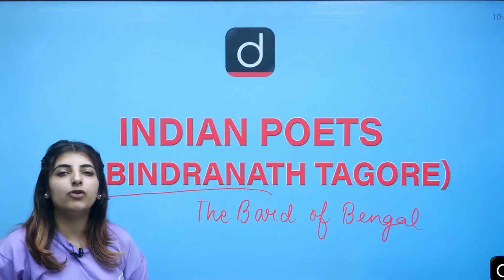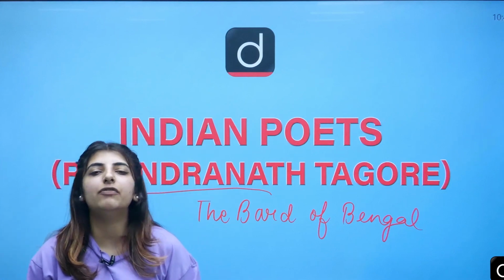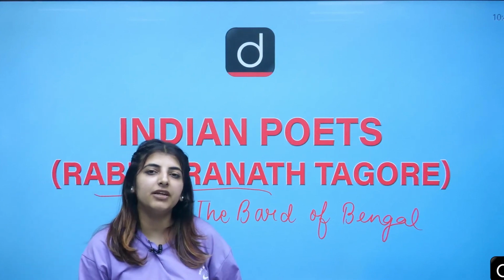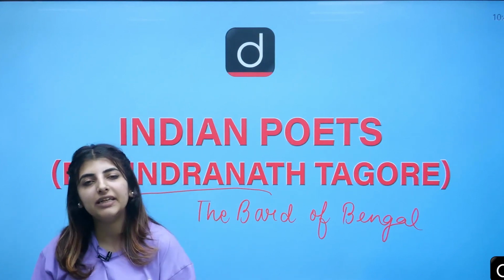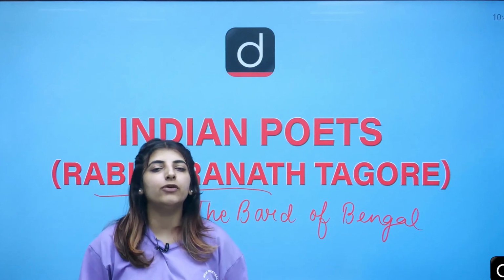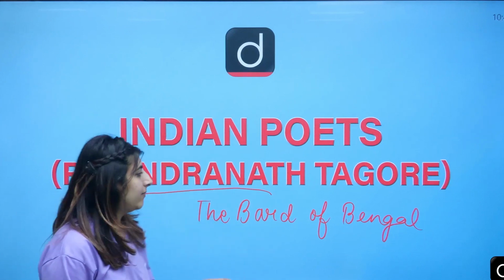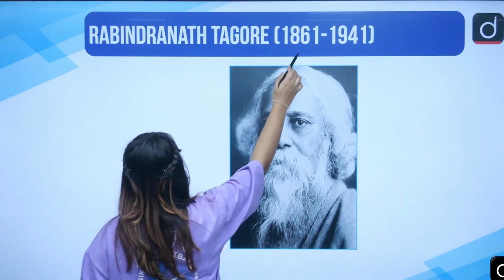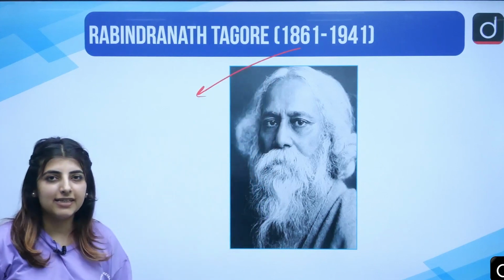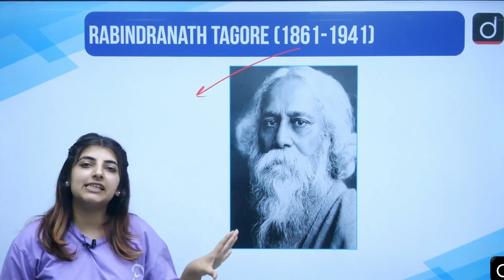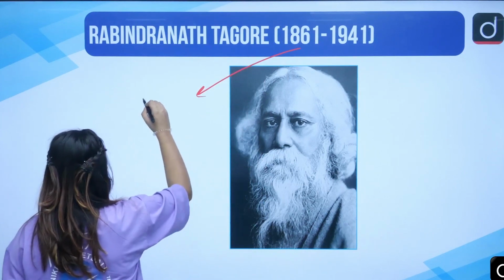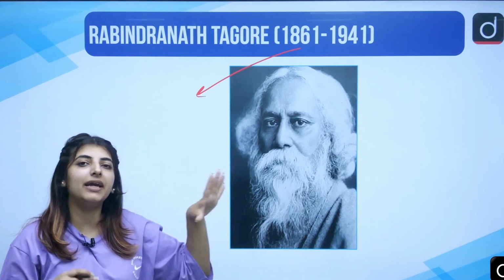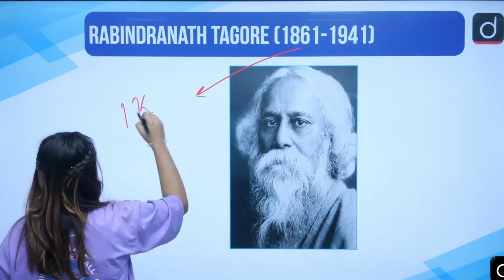Correct? So we are going to talk about him in detail, and of course we'll see that there are certain works of his, certain poems which are written by him, certain poems which are translated into English by himself. So we are going to talk about those very things in detail. So first of all, let's just see what did he look like and where was he born, when was he born and where did he die. He was born in the year 1861 in Kolkata. Right, and he also passed away in 1941 in Kolkata only, correct?